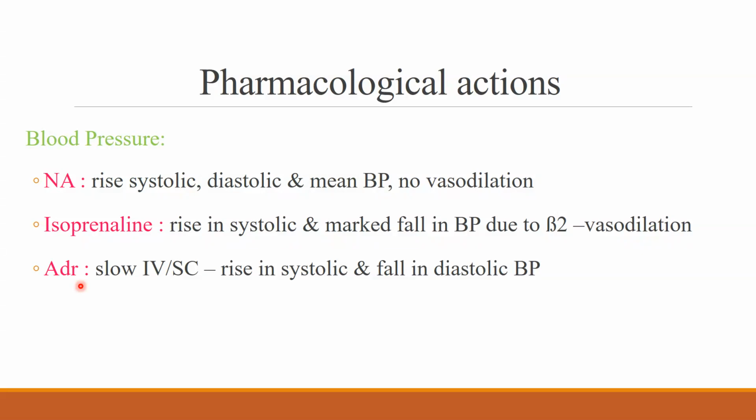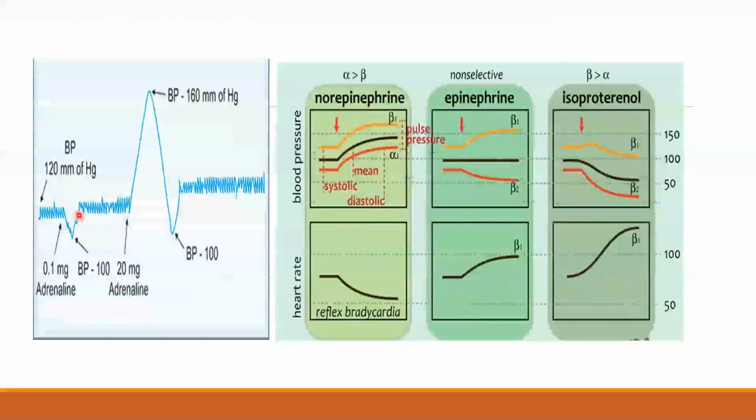But obviously, adrenaline, though in very low concentrations, can act on beta 2 receptors. Noradrenaline has no effect on beta 2, whereas isoprenaline has no effect on alpha. Applying this knowledge, let us have a small graph where we are using small doses of adrenaline which causes fall in BP due to beta 2 action. In the same way, when therapeutic doses of adrenaline are given, alpha 1 mediated vasoconstriction is seen, followed by a small beta 2 mediated vasodilatation and fall in BP.